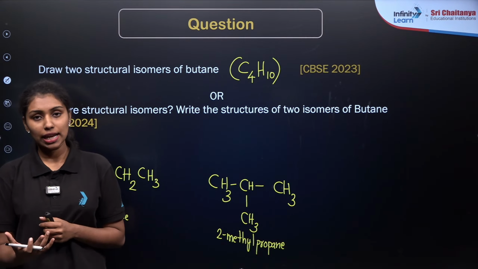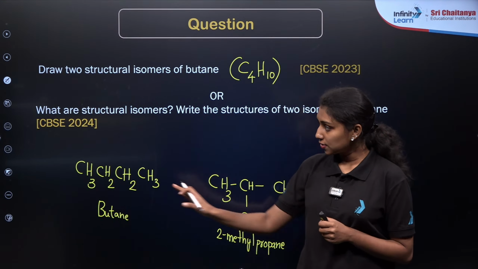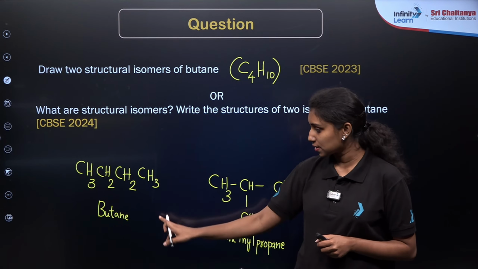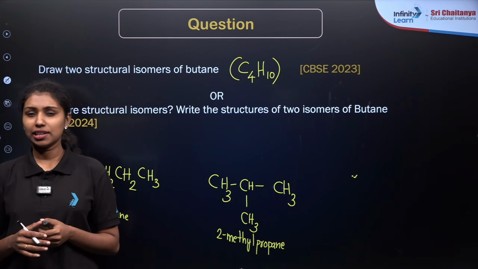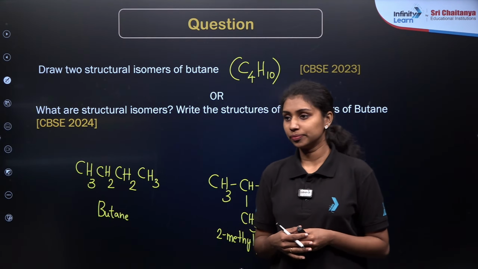So in the case of structural isomers, there is only the possibility of forming either a longest chain or a branched chain. In the case of butane, if you try to draw more structures, only 2 structures are possible. One will be the longest chain, the other one will be the branched chain. There is no trick to find out whether they are branched chain or longest chain.